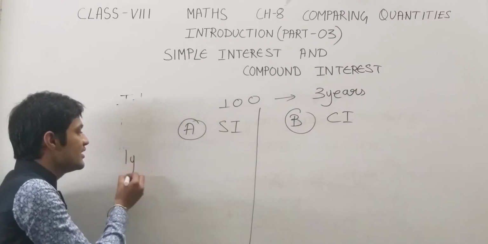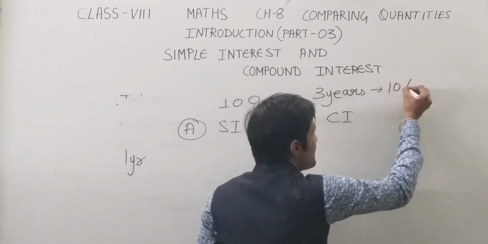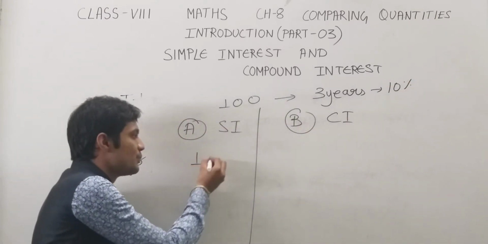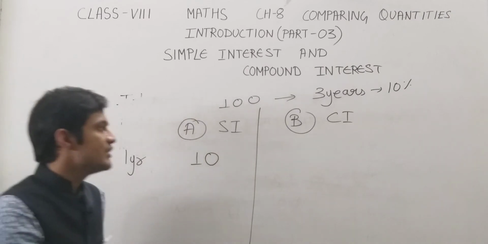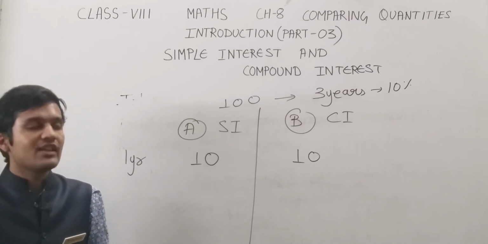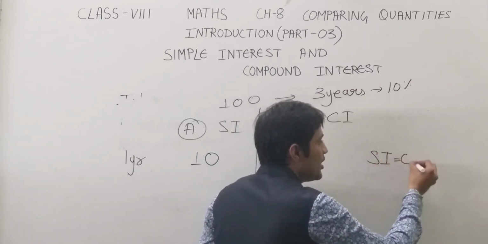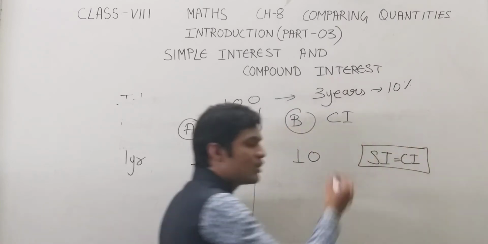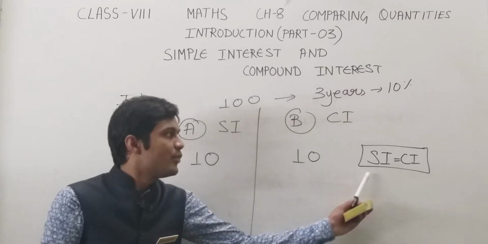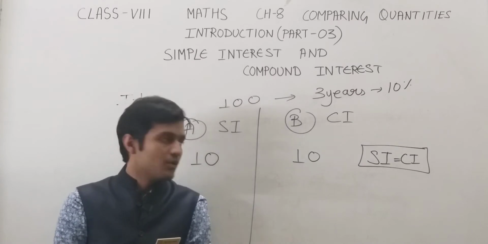Now for the first year, if we assume that the rate of interest is 10%, for the first year the simple interest will be rupees 10, and for the first year the compound interest is also rupees 10. So we can conclude one thing, that simple interest and compound interest are the same for the first year. If the interest is for 1 year, then both will be equal.